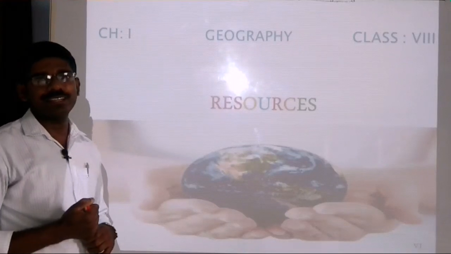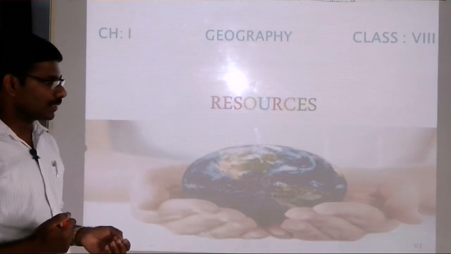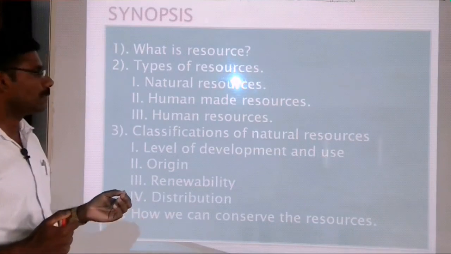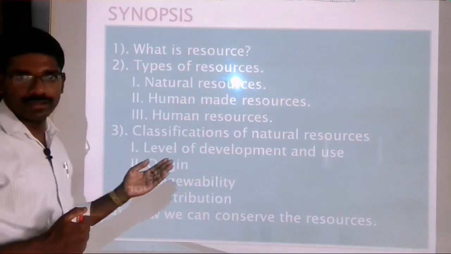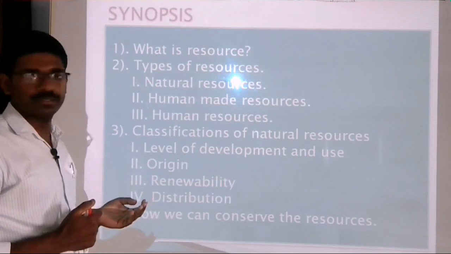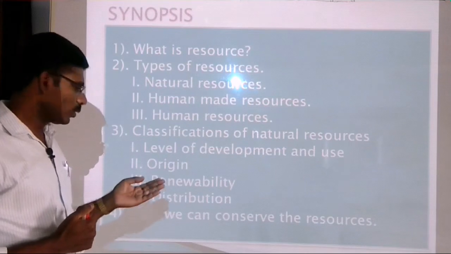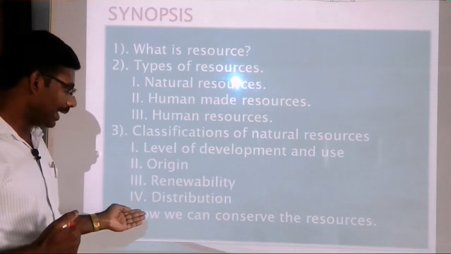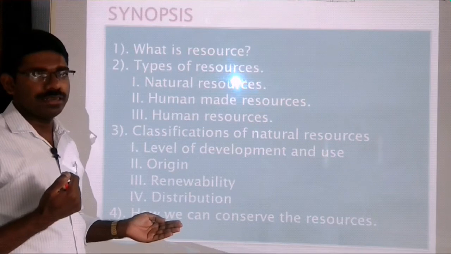Hi everyone, we can start with class 8 geography chapter number 1, that is resources. In this chapter, we want to discuss what resources are, types of resources like natural resources, human-made resources, human resources, and thirdly the classifications of natural resources such as level of development and use, origin, renewability, distribution, and last we want to discuss how we can conserve the resources. We can discuss it in detail.